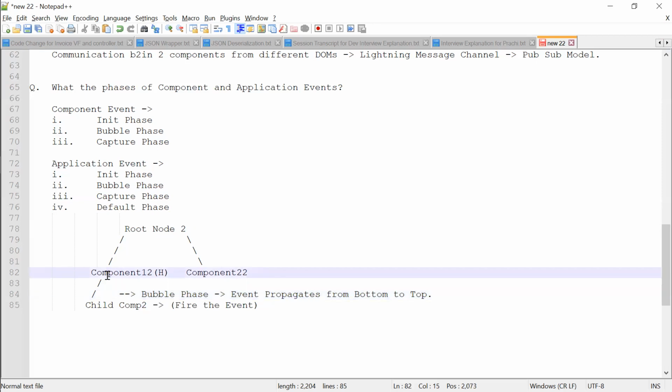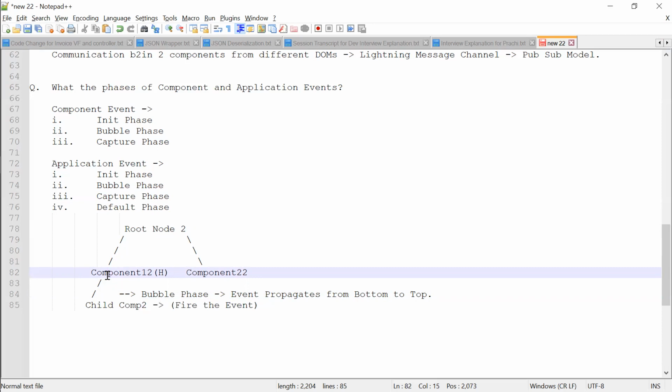When the bubble phase is completed, the capture phase will start. So what does the capture phase do? It is capturing the event which is bubbling up from bottom to top.